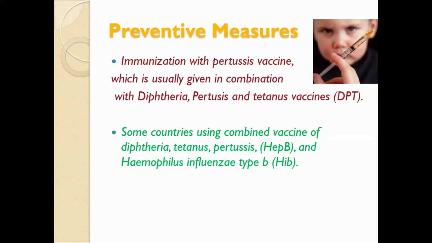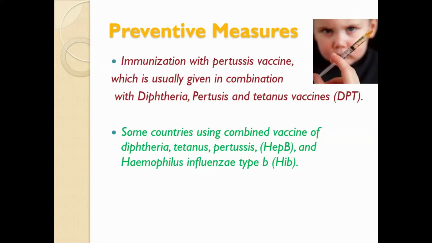Later, hepatitis B and Haemophilus influenzae B were added. Some countries use a 5-antigen vaccine, called the pentavalent vaccine: hepatitis B, Haemophilus influenzae B, along with DPT.